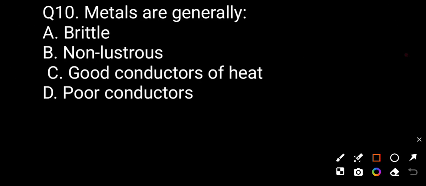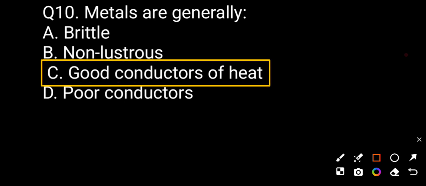Now question number ten. Metals are generally option A brittle, option B non-lustrous, option C good conductor of heat, option D poor conductor. The correct answer is C, good conductor of heat.